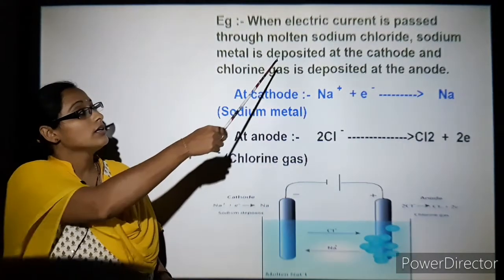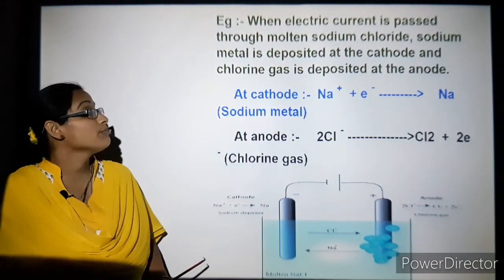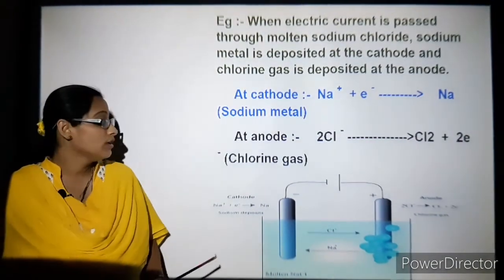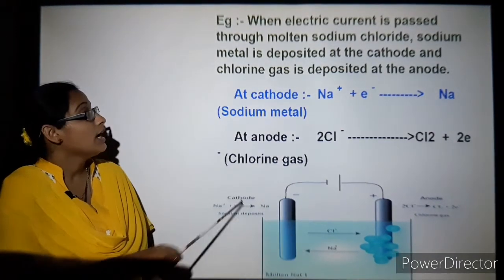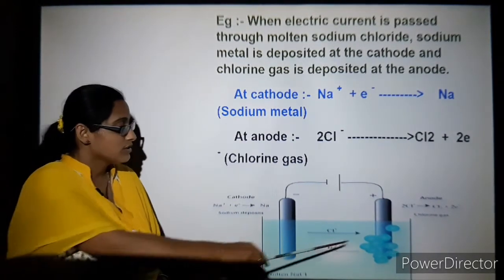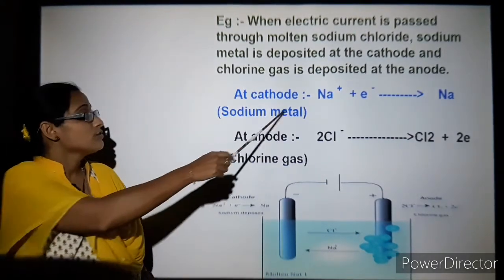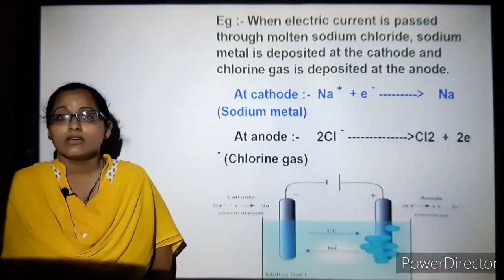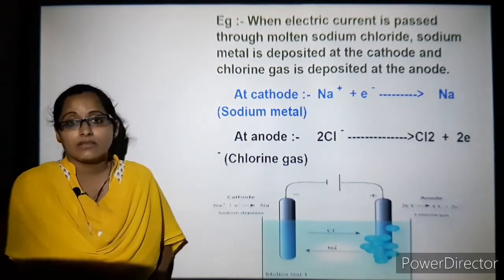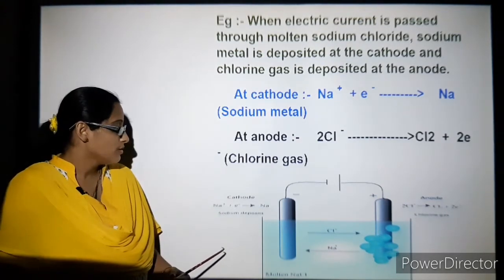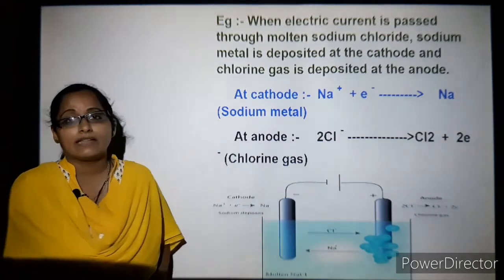So when electric current is passed through molten sodium chloride, sodium metal is deposited at the cathode. So here you can see sodium metal is deposited at the cathode and chlorine gas is deposited at the anode. So here sodium metal, the metal always gives its electrons and the non-metal always accepts the electrons. So here you can see that sodium metal gets attached to the cathode.